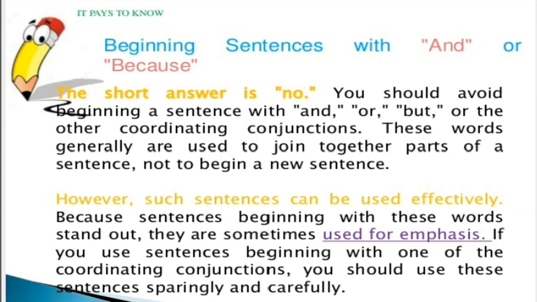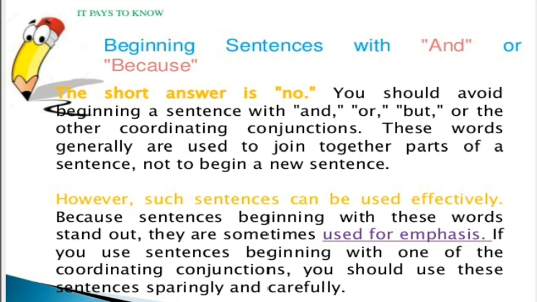Now there is a very important point to note. Should we start the sentence with and or because? In short, we can say it is a no. We should avoid beginning a sentence with and or but or the other coordinating conjunctions of the fanboys group. These words generally are used to join together parts of a sentence, not to begin a new sentence.